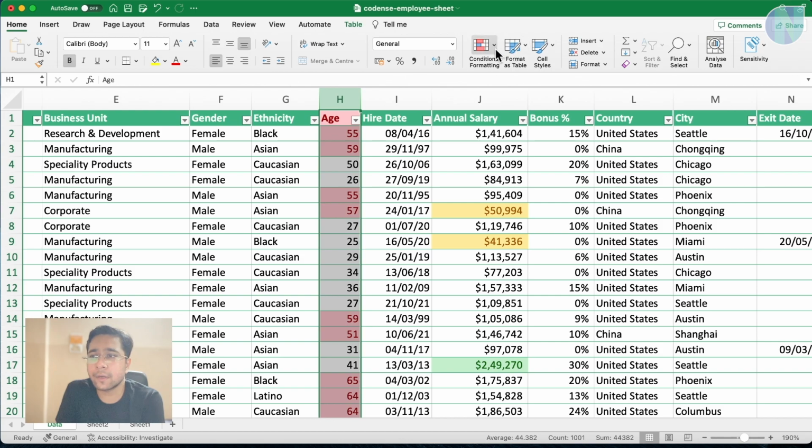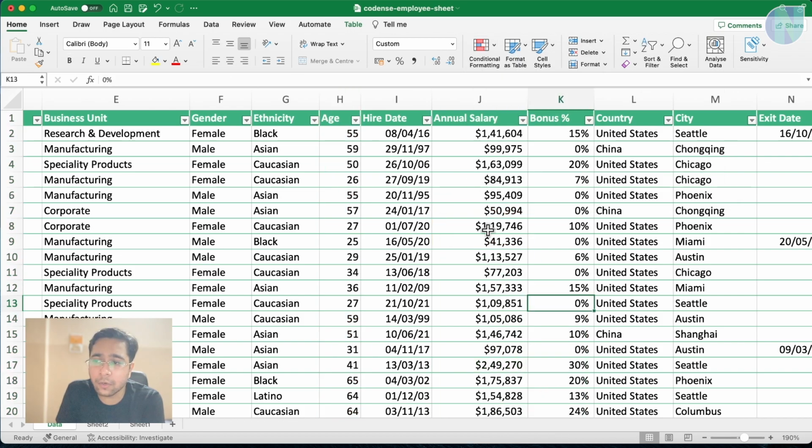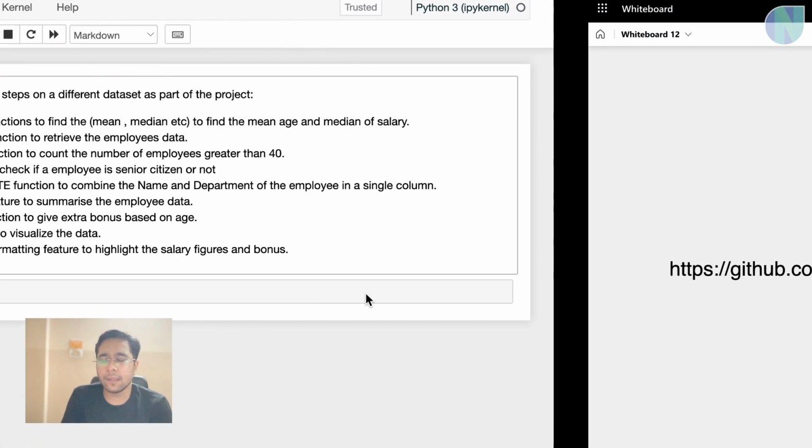If you want to clear the conditional formatting, go here and you can say clear rules from the entire sheet. The entire sheet option will clear all the rules here, here, and here. And if you want to remove from a particular cell, you can remove them from the selected cell as well. So this is about the Excel sheet project, and these were the few questions.